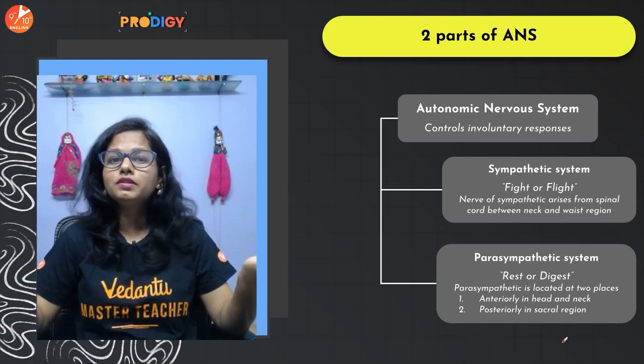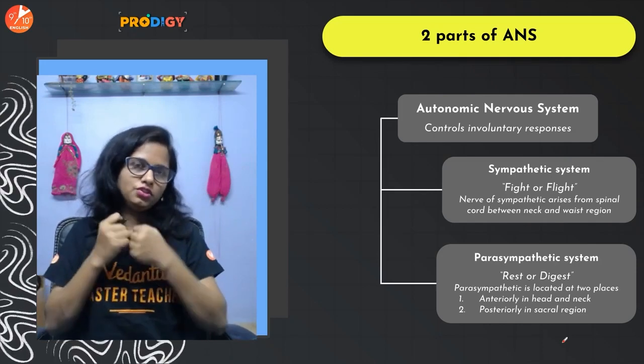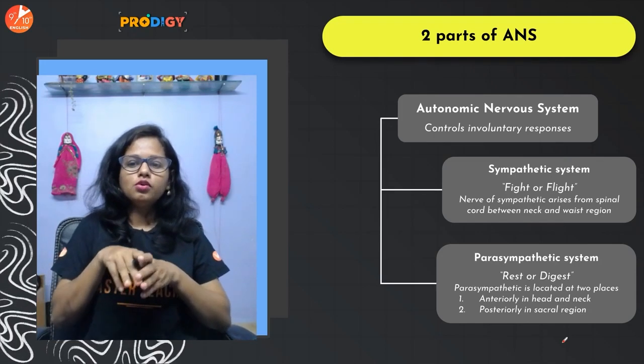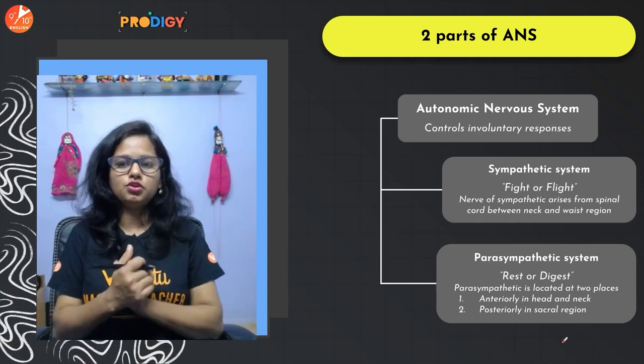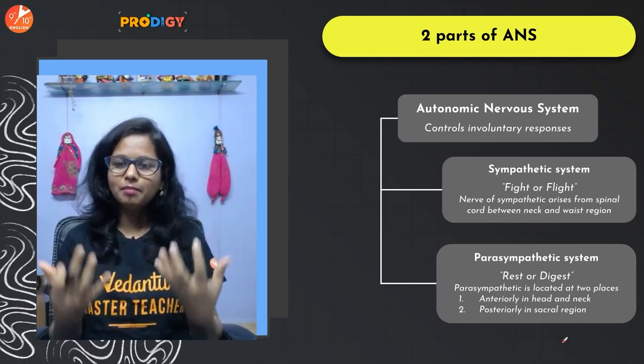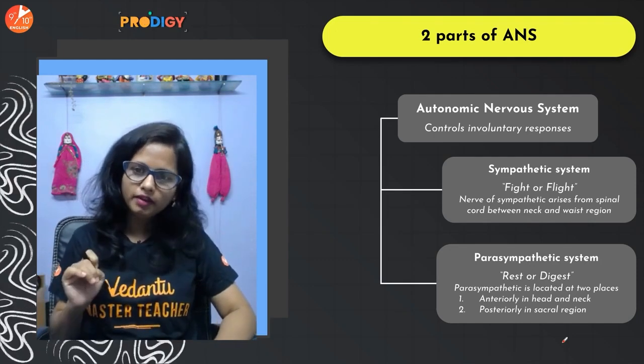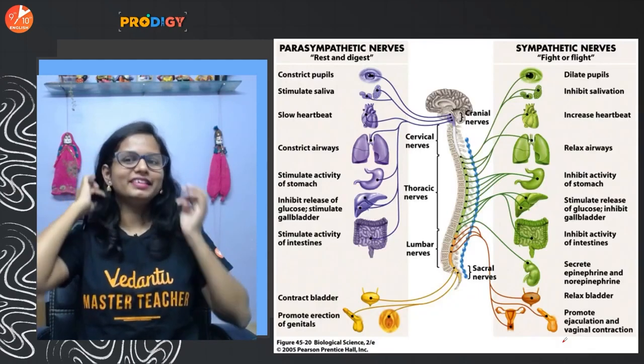Now the sympathetic nervous system prepares your body for the fight or flight situation, where your body is trapped in some dangerous situation, okay, unfavorable situation. And the parasympathetic nervous system helps to bring back calmness, normalcy to your body. It helps in rest or digest. Okay, so let's talk about the sympathetic nervous system.